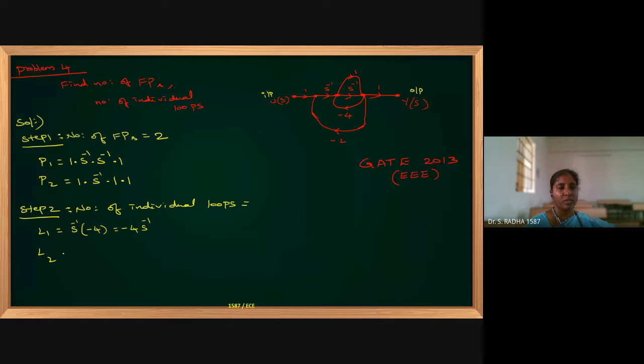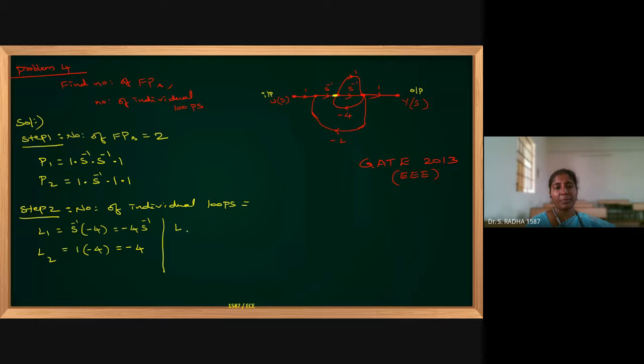Another closed path: 1 into minus 4. I am traveling in the upward direction 1 from here, then downward direction minus 4. It also becomes a closed path. So minus 4 is the gain of the closed path L2. Loop gain is minus 4.